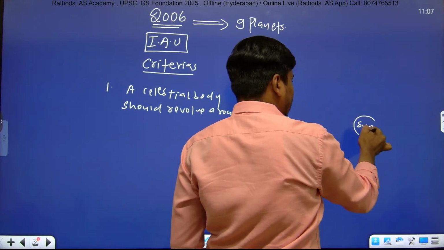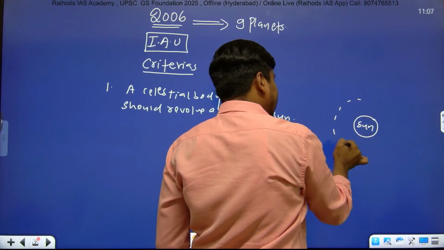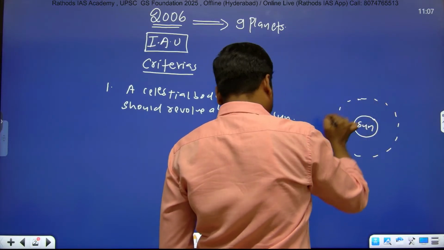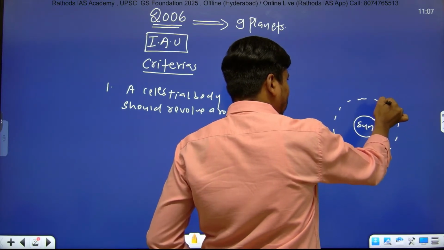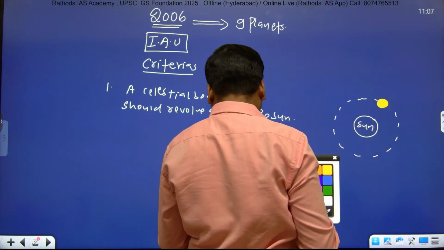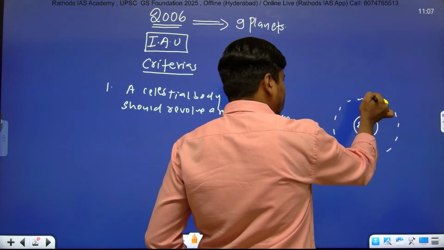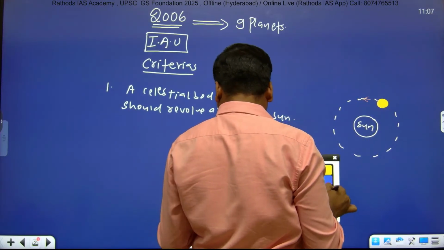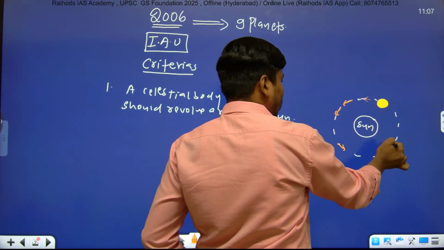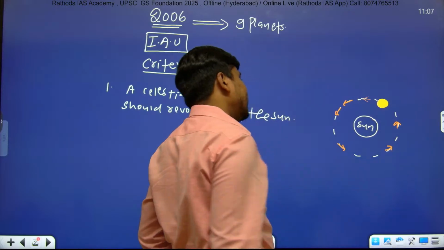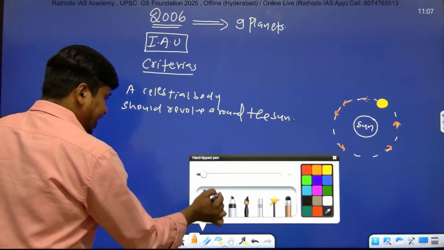To call it a planet, the first criterion is that a celestial body should revolve in an orbit. It should orbit the sun. Very important point. That is the first criterion.